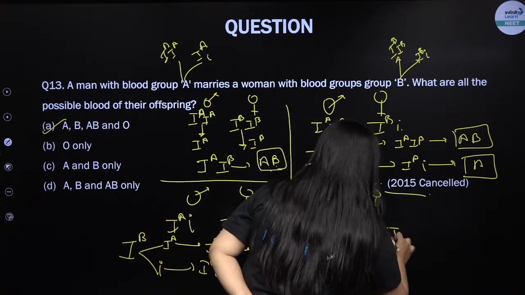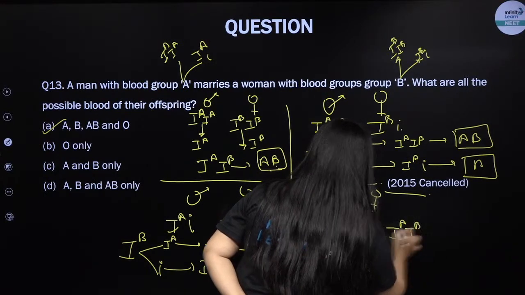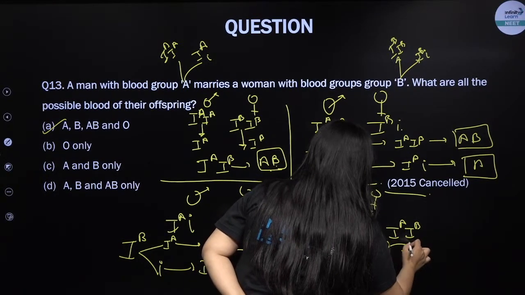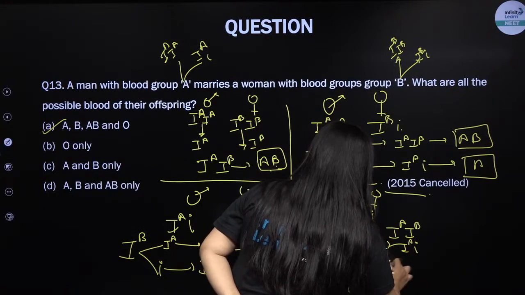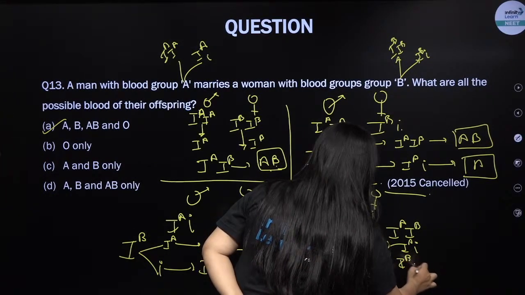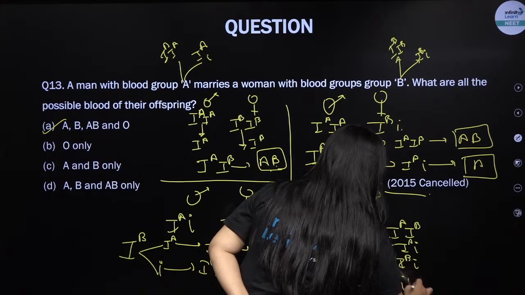So in this case it will be IA, IB. In this case it is going to be IA, small i. In this case it is going to be IB, small i, and here it will be small i, small i.